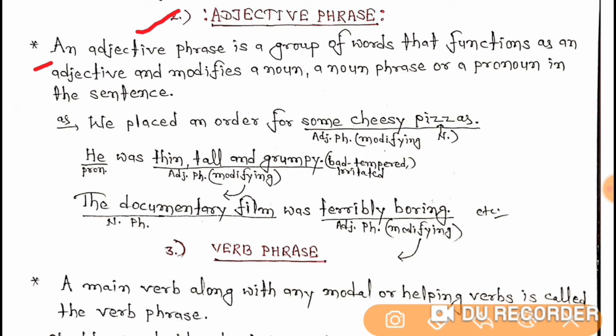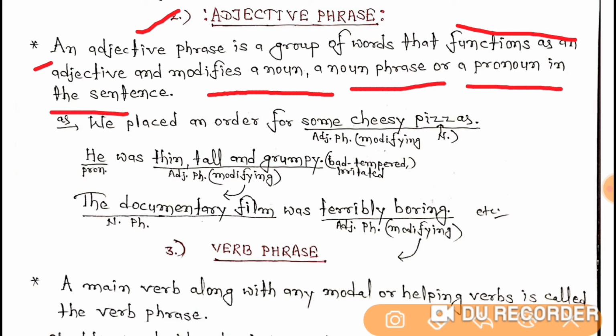Let's read it. An adjective phrase is a group of words that functions as an adjective and modifies a noun or a pronoun in the sentence, as I told you. Clear?